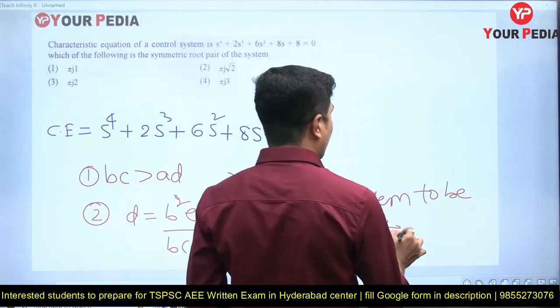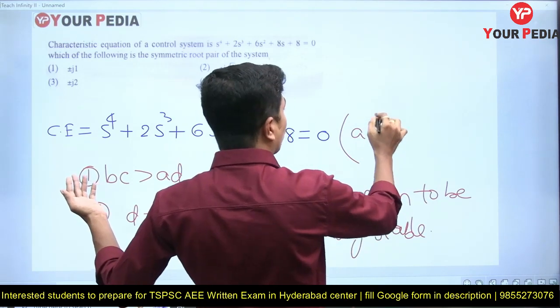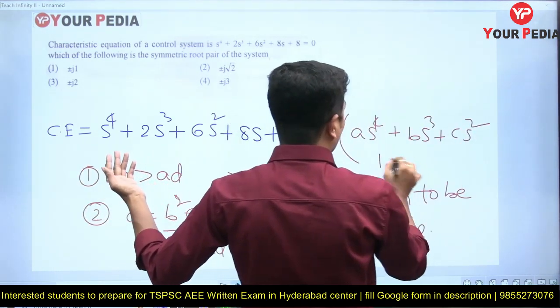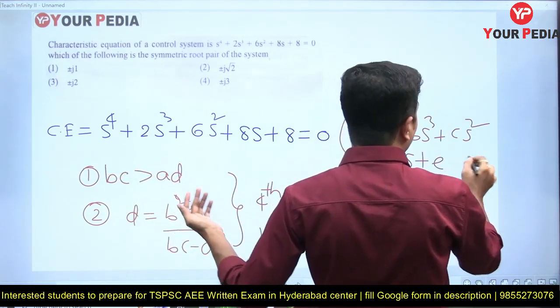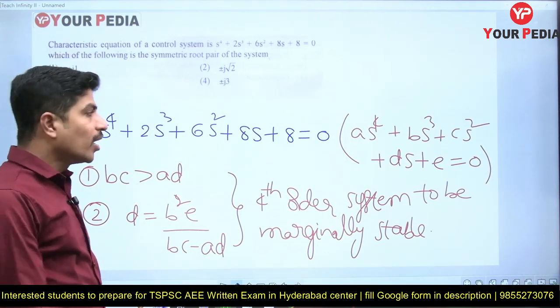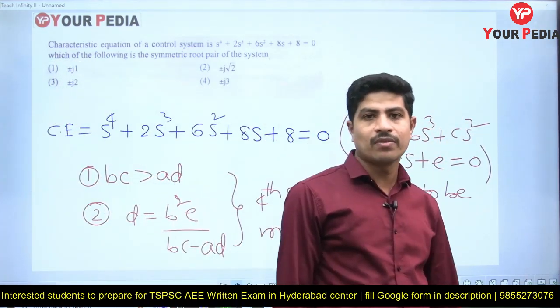Sir, what are A, B, C, D? You can write the characteristic equation generally as A s power 4 plus B s cube plus C s square plus D s plus E equals 0. This way you can write. A, B, C, D are the coefficients of those powers of s.